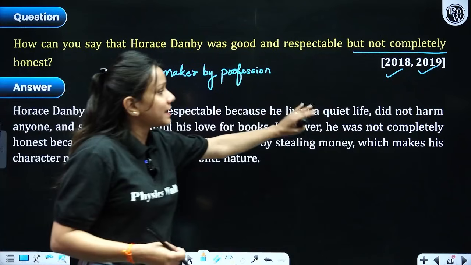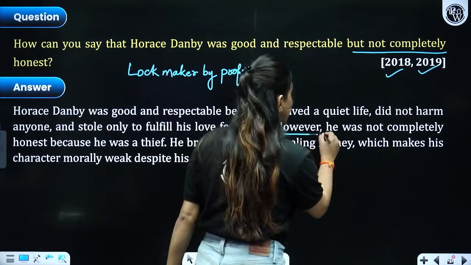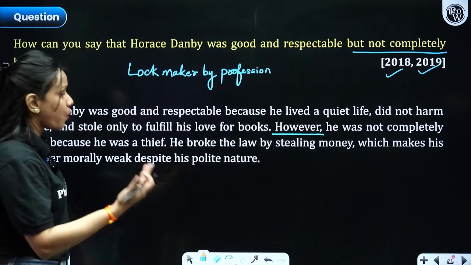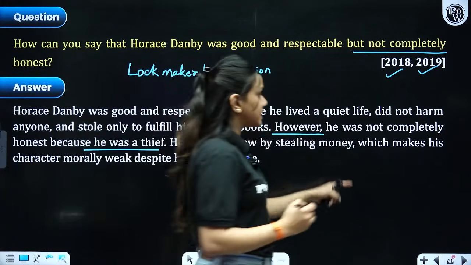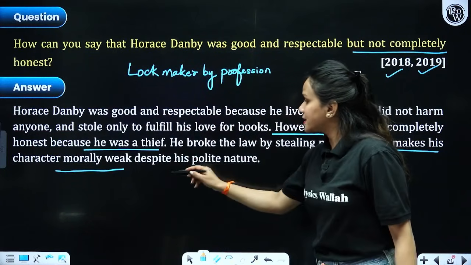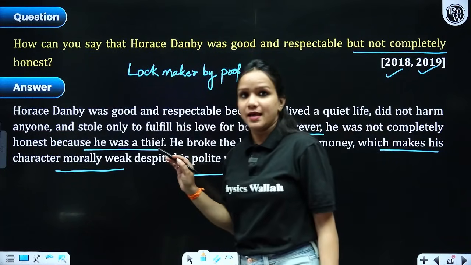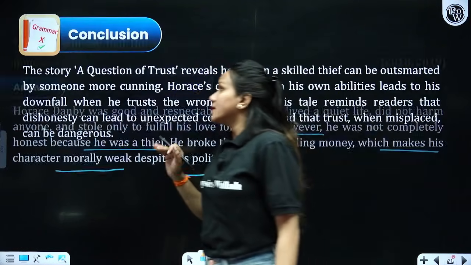So he had lived a quiet life and did not harm anyone. However, in contrast, he was not completely honest. Why? He was a thief. He broke the law by stealing money, which makes him morally weak in character despite his polite nature as well, right? So you cannot call this person completely honest, right?